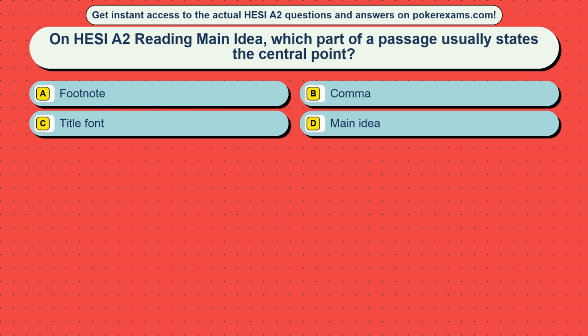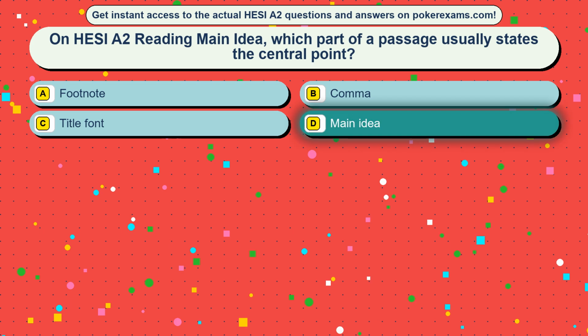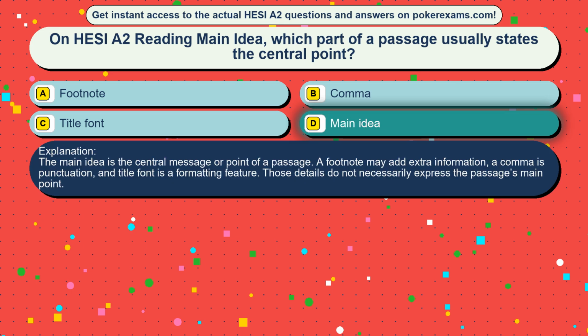Question 14. On HESI A2 reading main idea, which part of a passage usually states the central point? Option A, footnote. Option B, comma. Option C, title font. Option D, main idea. The correct answer is option D, main idea. The main idea is the central message or point of a passage. A footnote may add extra information, a comma is punctuation, and title font is a formatting feature. Those details do not necessarily express the passage's main point.